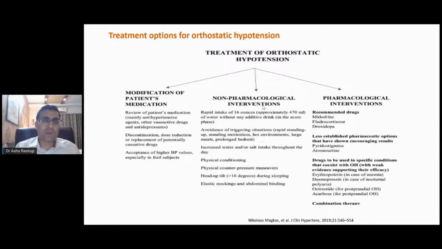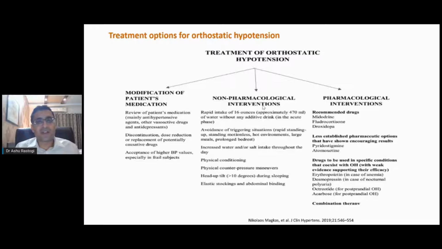We always ask the patient to first sit down on the side of the bed and then gradually stand. Stand motionless for some time. Avoid any hot environment because it can cause peripheral vasodilation. Avoid large meals because again they can cause peripheral vasodilation, and prolonged bed rest is to be avoided. Increase water intake. Salt intake is very pertinent to maintain intravascular volume, which can prevent orthostatic hypotension. Physical conditioning, and this is very important: ask your patient if they can do certain resistance exercises in order to maintain skeletal muscle mass, which can squeeze the peripheral vessels and rush the blood from the peripheral veins to the heart.